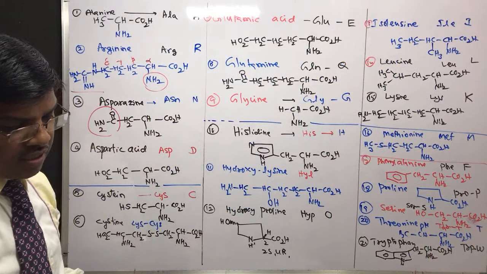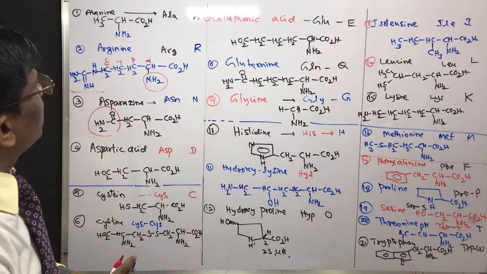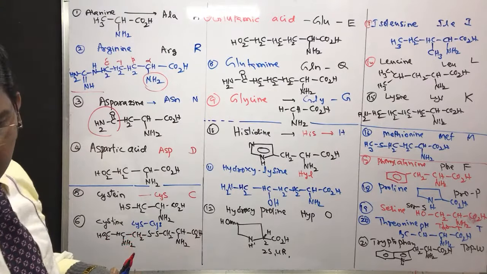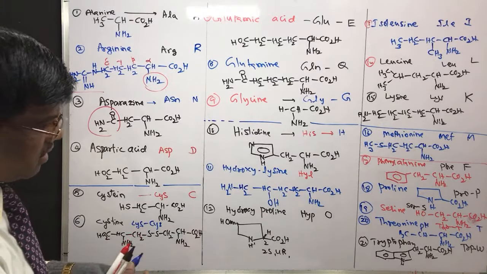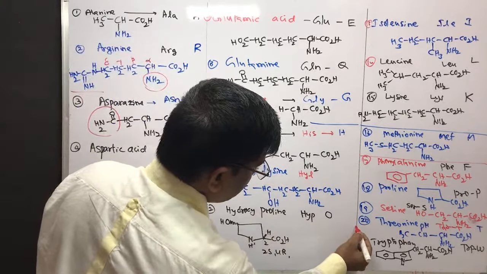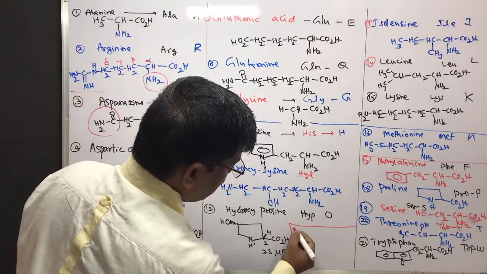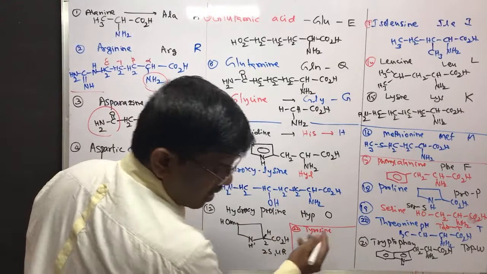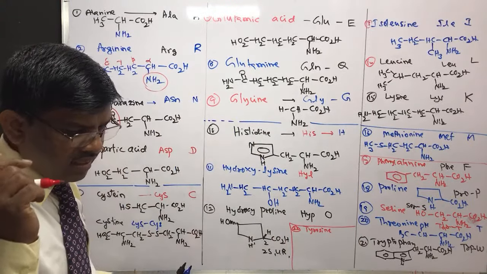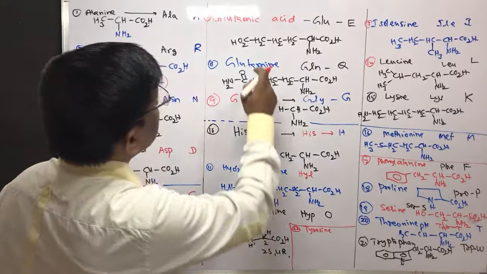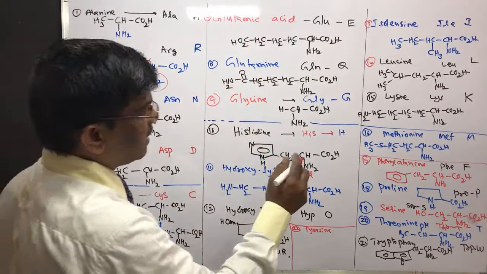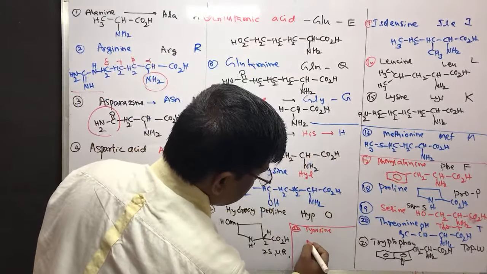Very very important, students. And tyrosine, where can I write? Yes, I can use here. Tyrosine. 22 is tyrosine. Tyrosine is nothing but hydroxyphenylalanine.